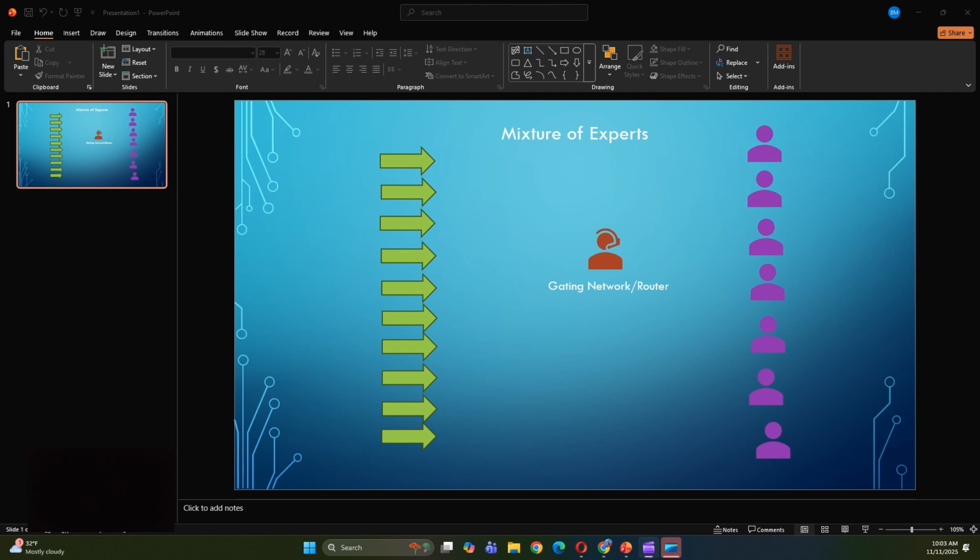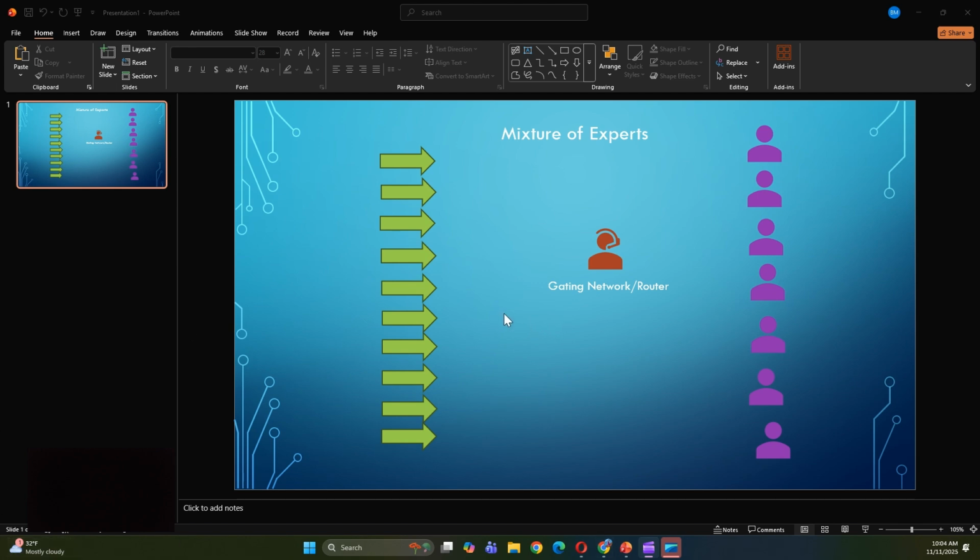Basically, mixture of experts falls under deep learning, or under ensemble learning, a subfield of machine learning where multiple models or learners work together to improve the final performance. So we said you have inputs, experts, and the router or the gating network. The reason why this is popular is because it uses a divide and conquer approach to machine learning. Instead of building one monolith model that tries to compute everything, it assigns multiple experts to tackle the same problem. Then each and every expert is weighted to give the final result.